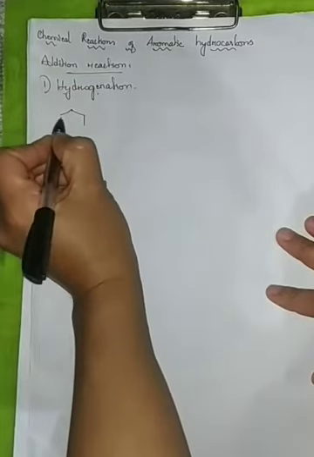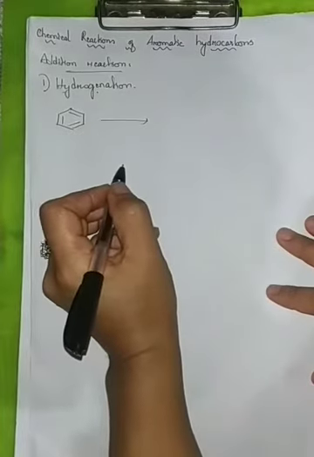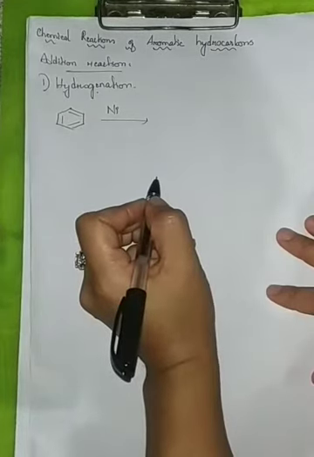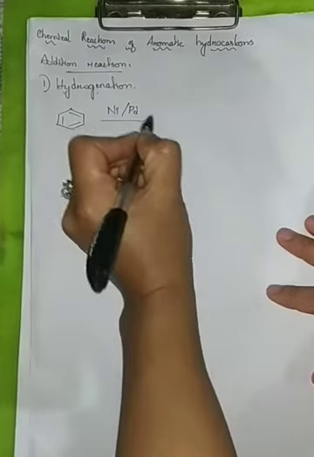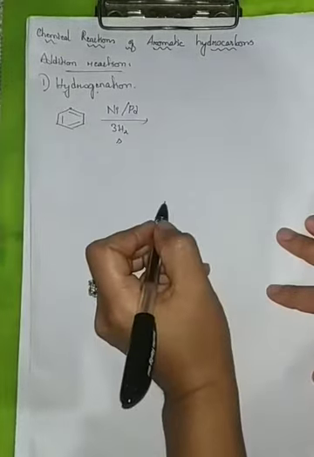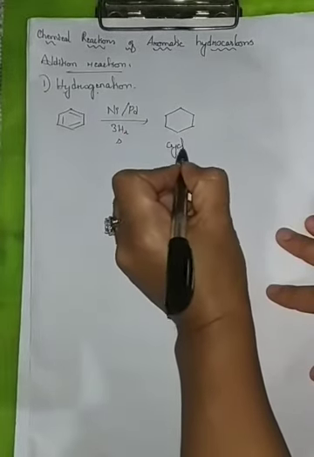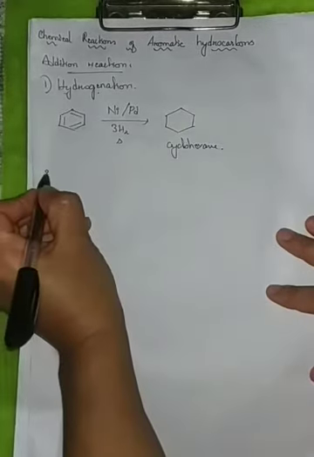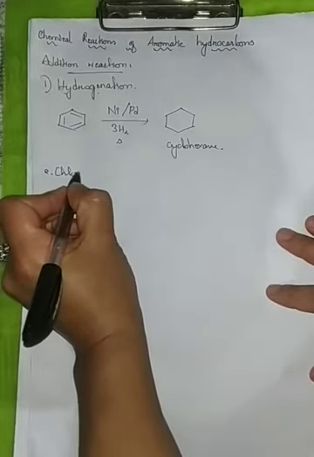Now this is our benzene ring. At high temperature and pressure, at very vigorous conditions, it reacts with nickel or palladium and undergoes hydrogenation on heating. The pi bonds break up to give our cyclohexane. Now the second is the halogenation reaction, or chlorination.